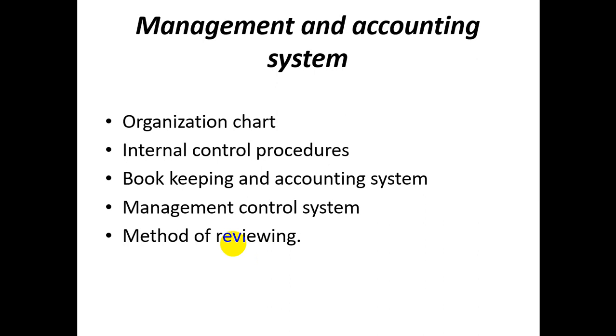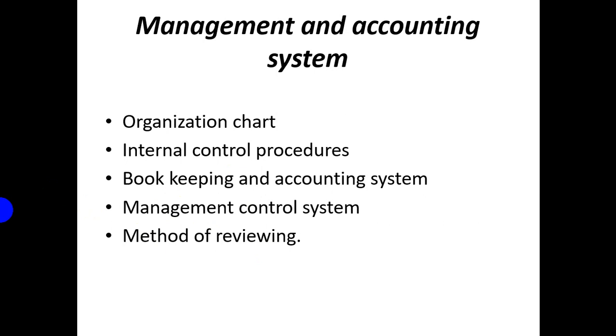You can even appraise the performance of your employees, see whatever plan has been achieved, what the gap is, and how we can rectify the gap. These kinds of things you can find from the method of reviewing. So these are the contents of the business plan.